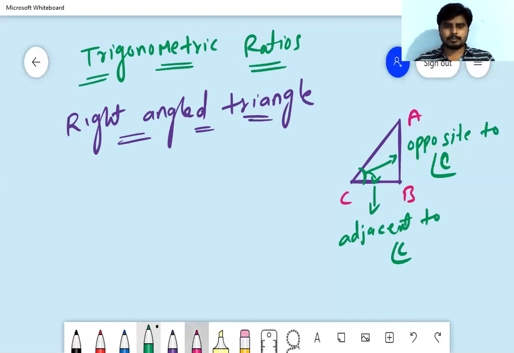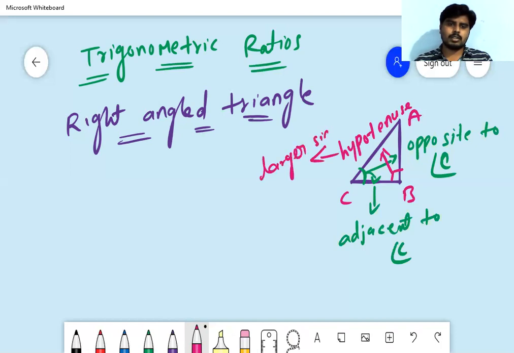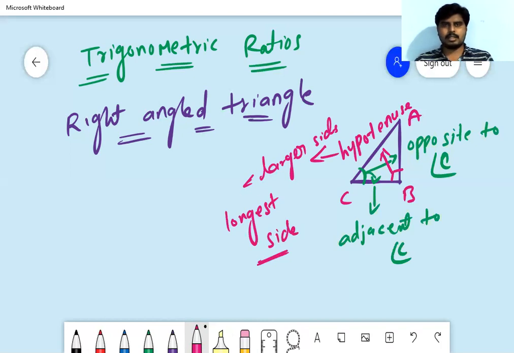One more thing to remember: at B we have 90 degrees, which is the right angle. The side opposite to the right angle is called the hypotenuse, which is actually the larger side, or we call it the longest side also. Hypotenuse is the longest side, which is opposite to the right angle. Okay, remember this, right? Have you got this?